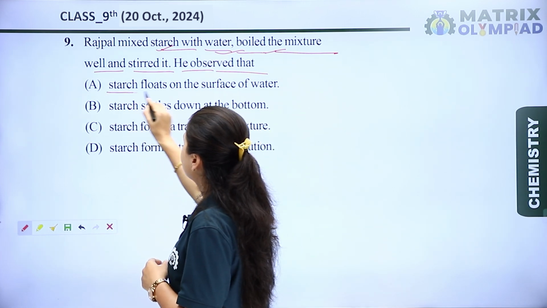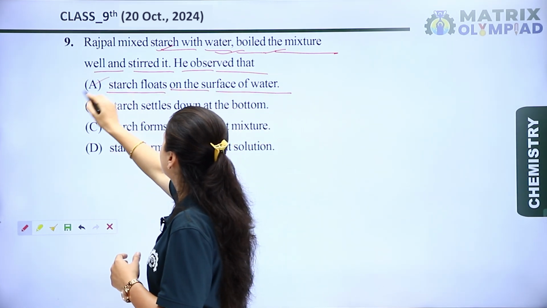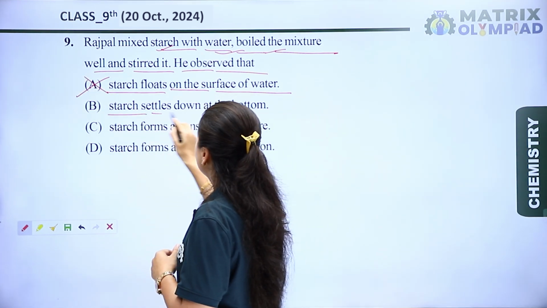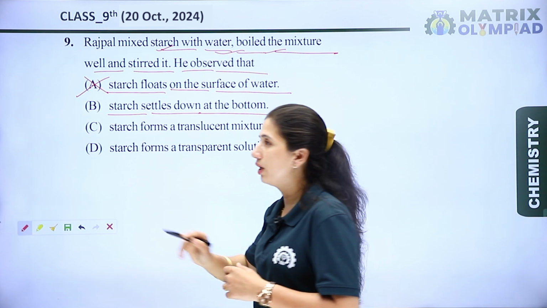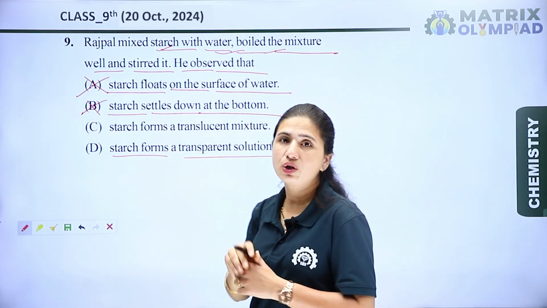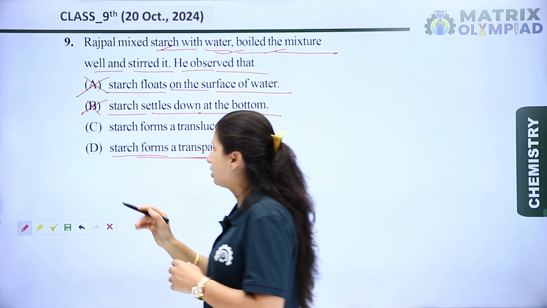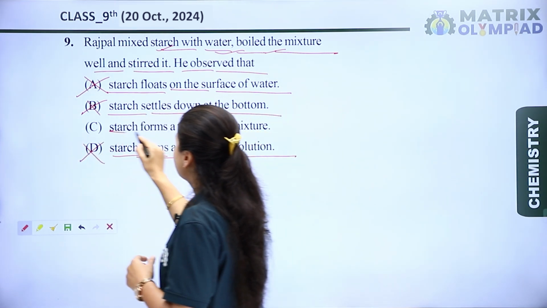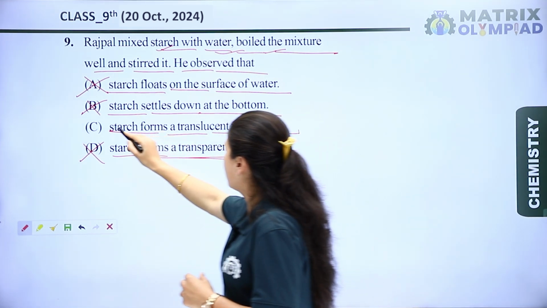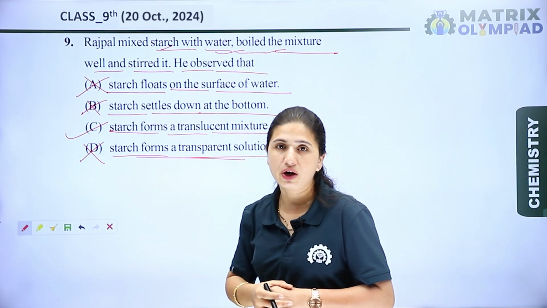Option A is starch floats on the surface of water. No, starch does not float on the surface of water. Second is starch settles down at the bottom. No, it does not settle down at the bottom. Starch forms a transparent solution. No, starch cannot form a transparent solution because it is a colloidal solution. And starch forms a translucent mixture. Yes, starch forms a translucent mixture because of the formation of a colloidal solution.